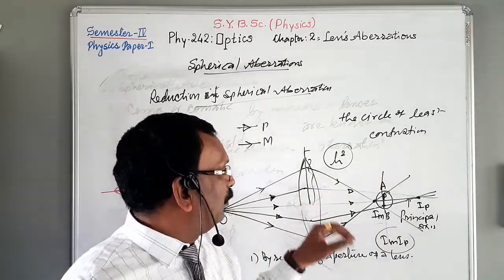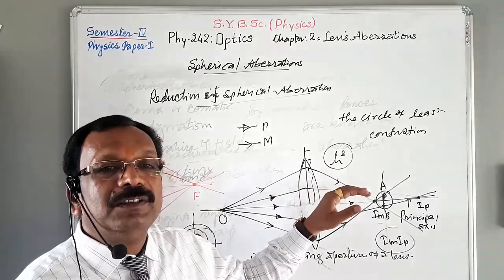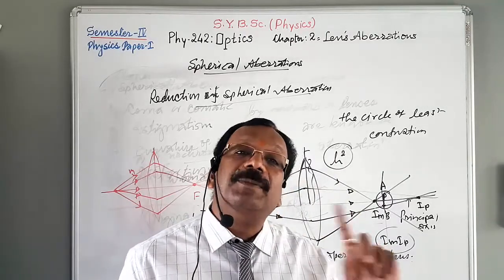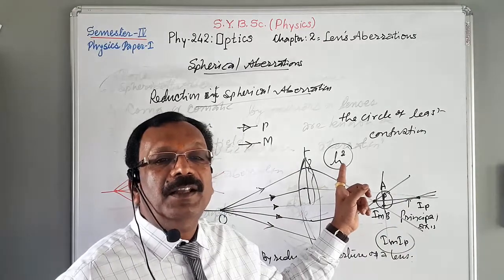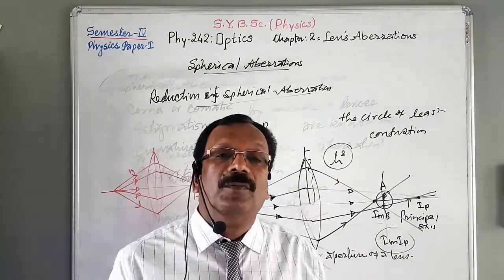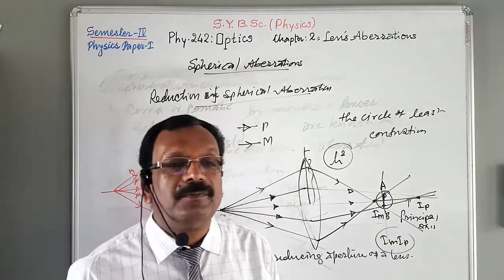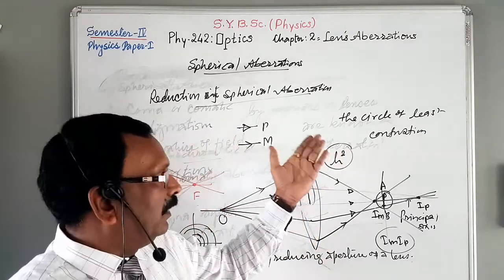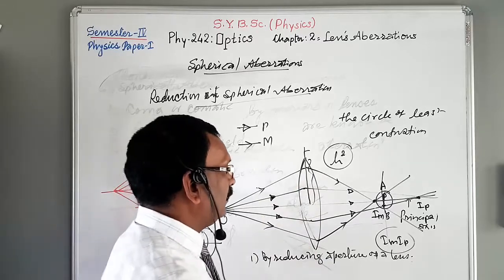Therefore, if h is reduced, then its square is also reduced and spherical aberration will be reduced. Remember that spherical aberration is directly proportional to h square, where h is the height of the rays on both sides of the principal axis, or we can say h is the aperture length.